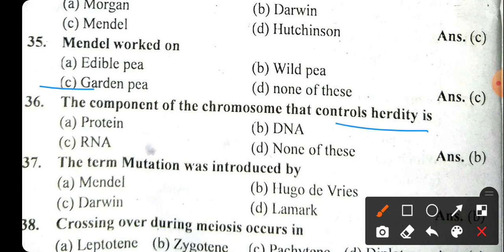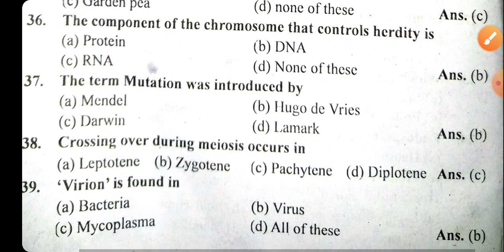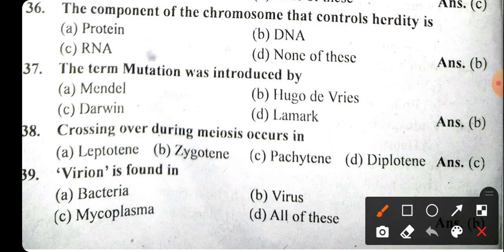Heredity means the variations. The right answer will be DNA, because DNA comes from the mother and the father onwards, so they possess two different parents, so there will be heredity in these parts, that will be the DNA. The term mutation was introduced by Hugo de Vries, that will be the right answer.